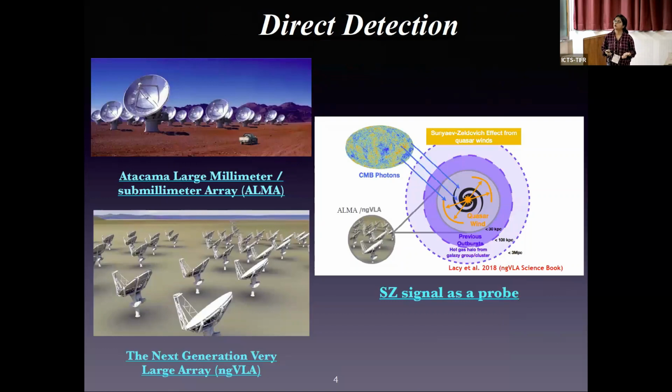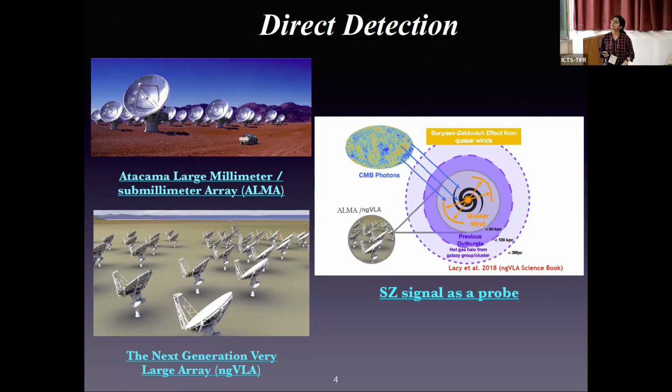There are several works that have talked about the SZ effect from quasar feedback, but these are all theoretical works. Now let us look at the situation of direct detection. The SZ effect is so small that it is very hard to detect.